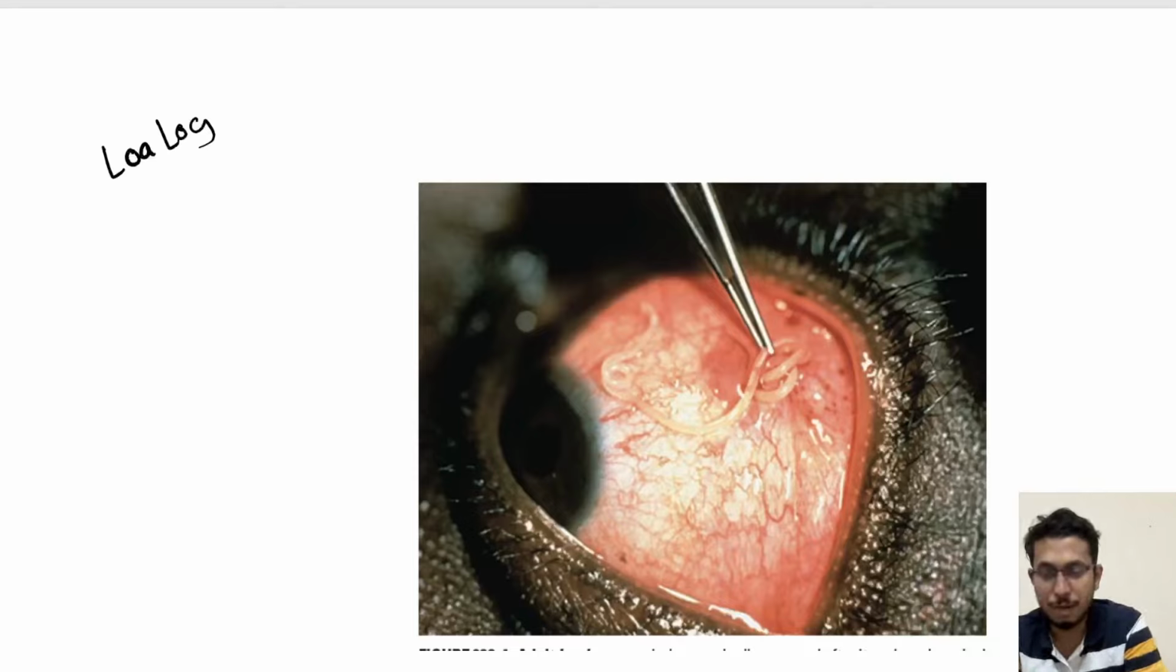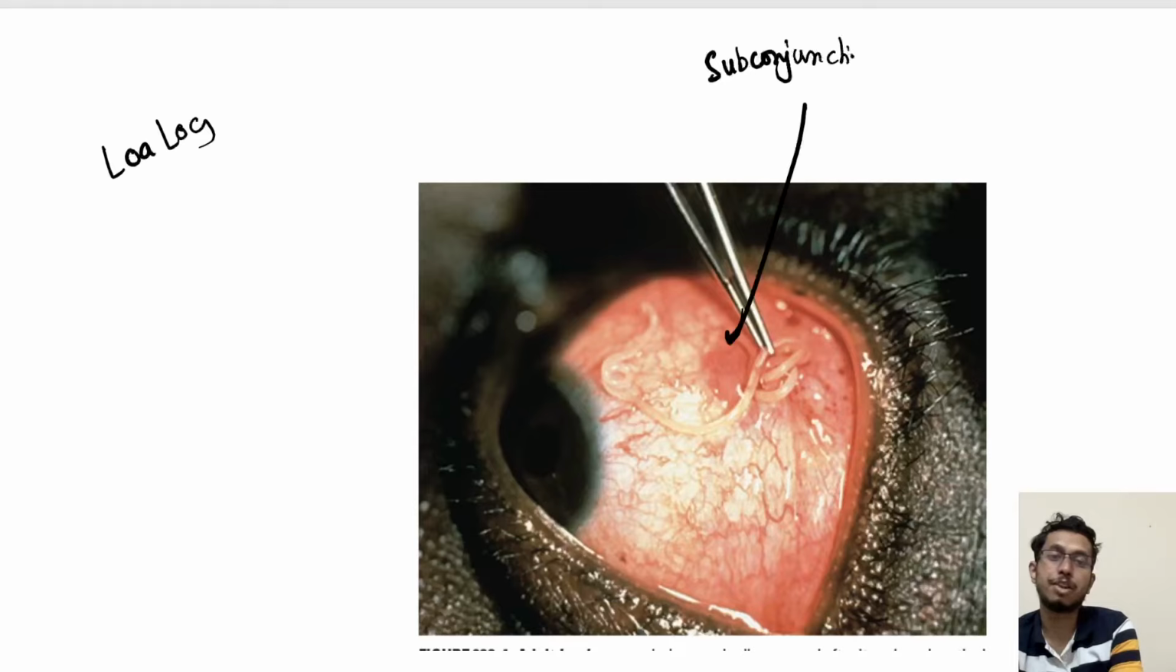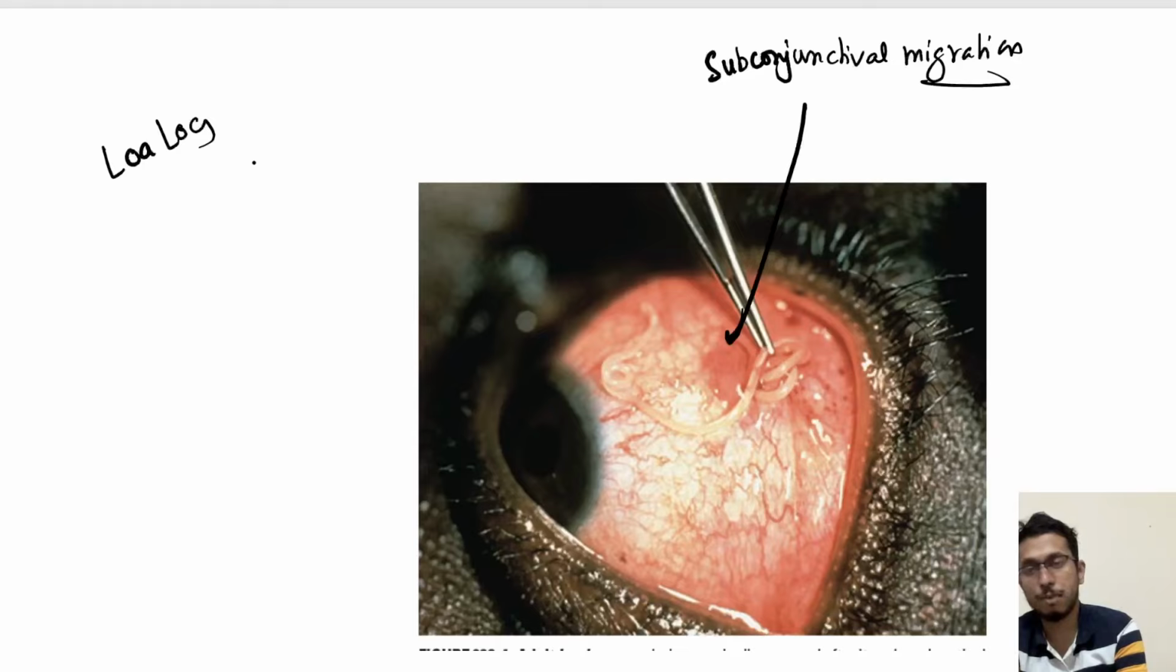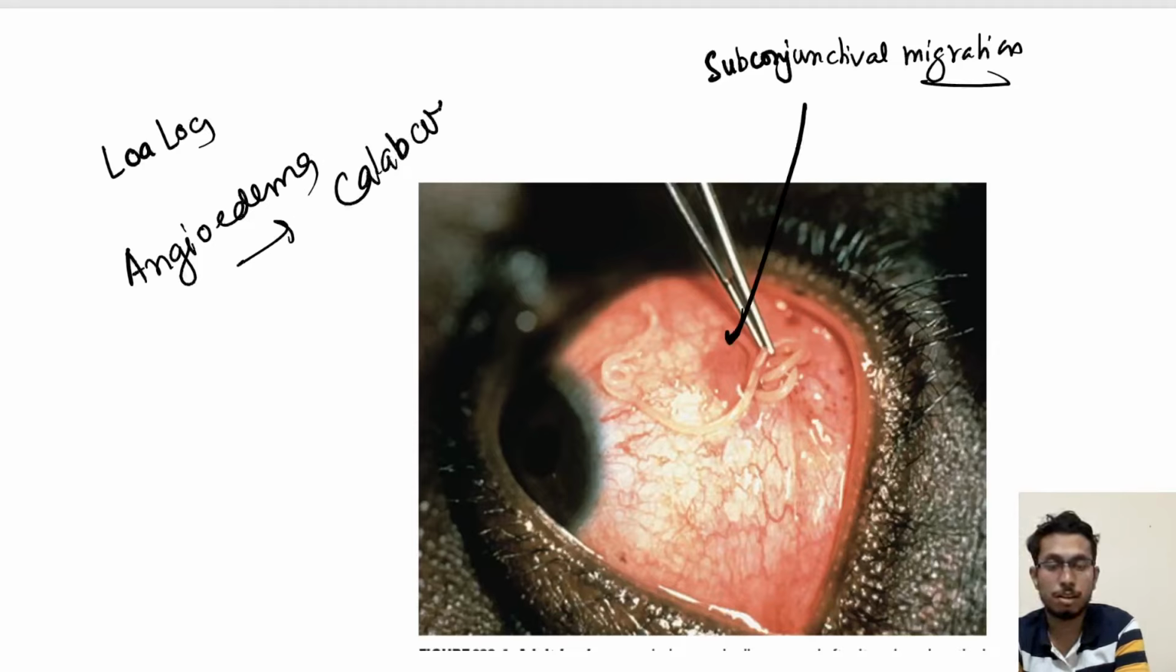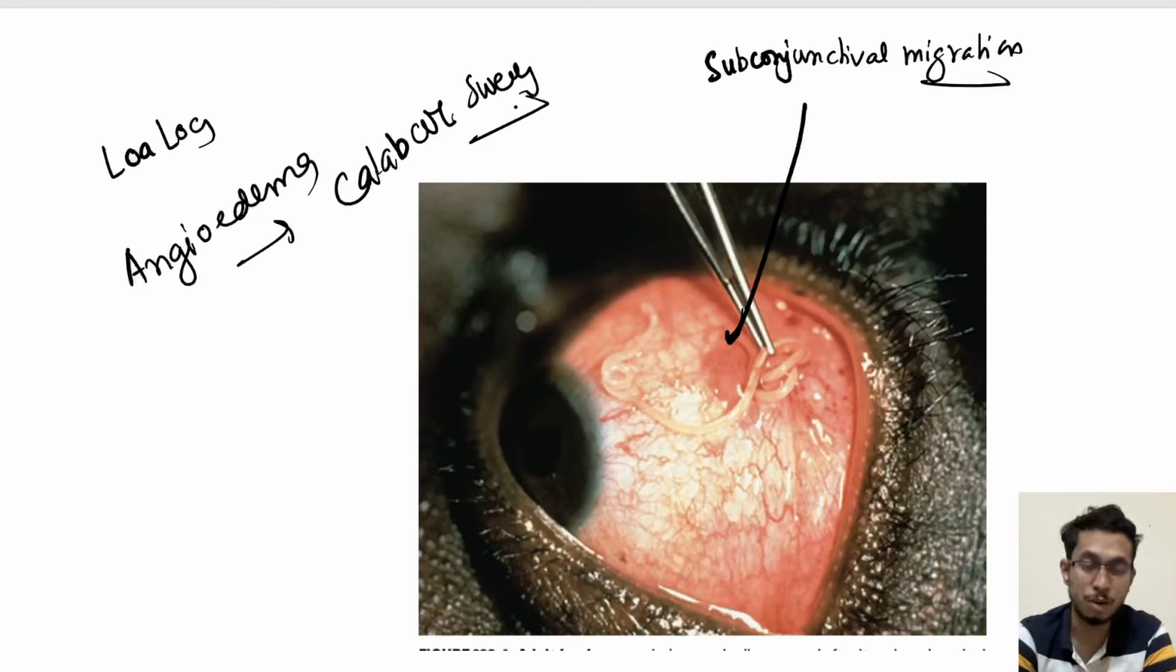So this is the adult one. It is very difficult to identify. It is only identified when there is subconjunctival migration or formation of a swelling or angioedema, which is also known as Calabar swelling. This Calabar swelling is thought to be due to a hypersensitivity reaction to the adult worm. Alright. Treatment involves diethylcarbamazine.